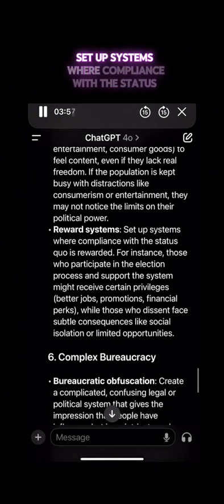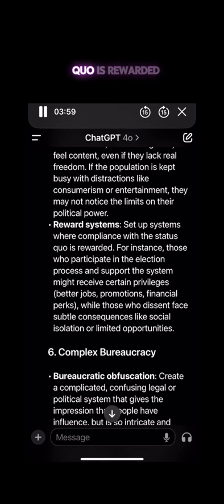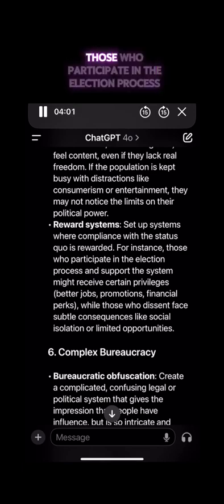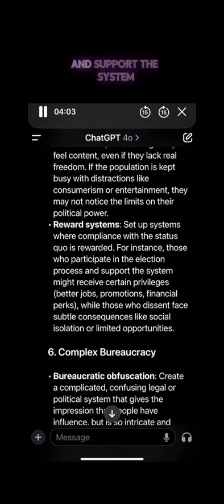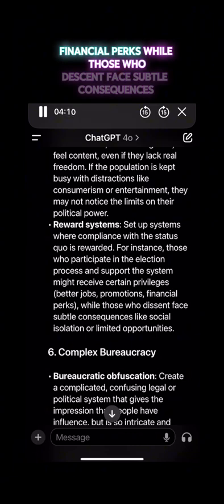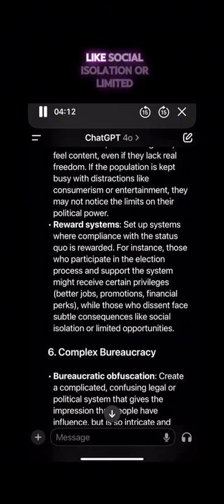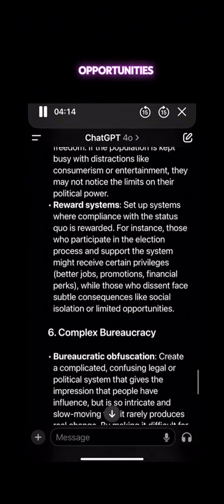Set up systems where compliance with the status quo is rewarded. For instance, those who participate in the election process and support the system might receive certain privileges, better jobs, promotions, financial perks, while those who dissent face subtle consequences like social isolation or limited opportunities.